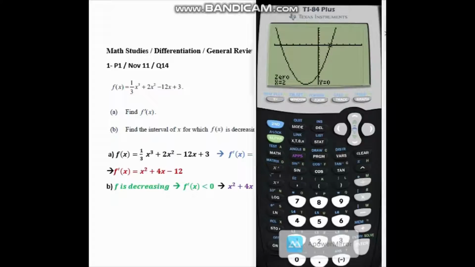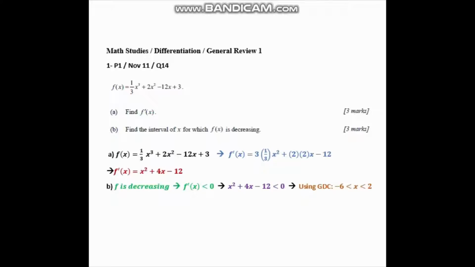So whatever lies between negative 6 and 2 for the values of x is negative for the value of y. So y is negative in the region that extends from negative 6 to 2. Hence, my answer to the question shall be expressed by the inequality negative 6 less than x less than 2. So take a minute to copy this down if you will, and I shall begin the second question shortly.